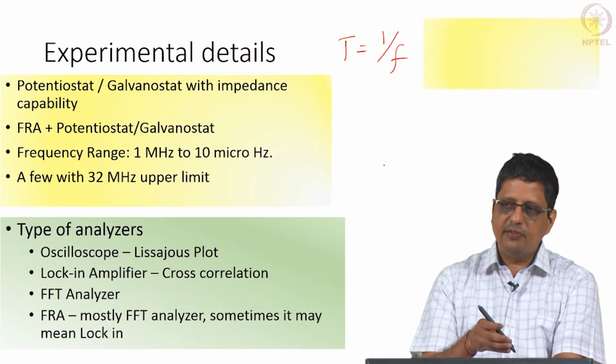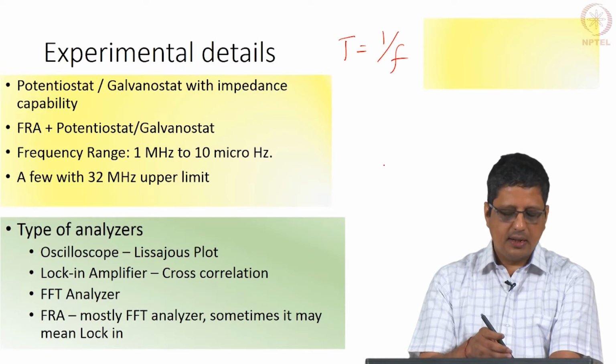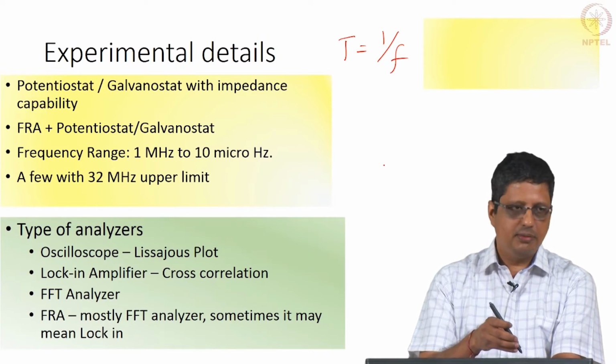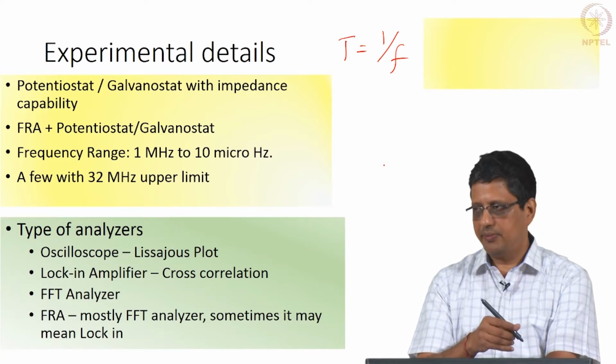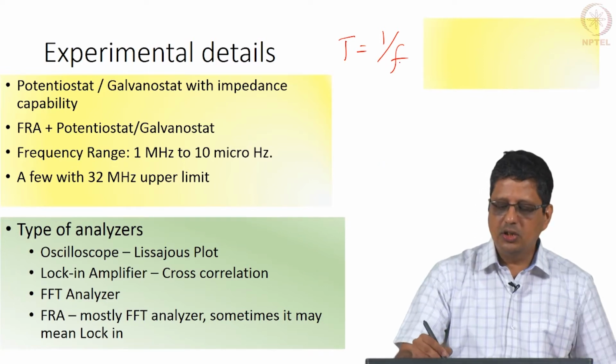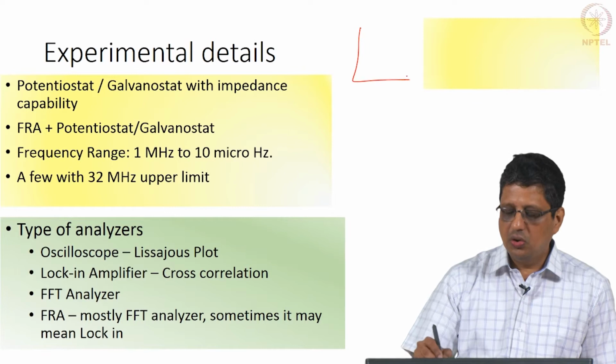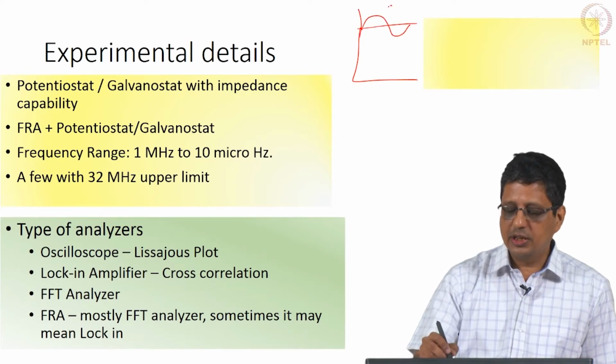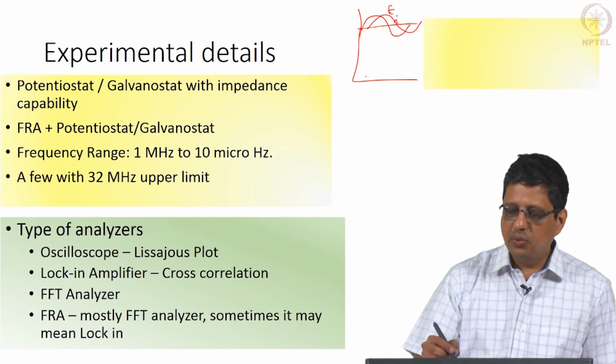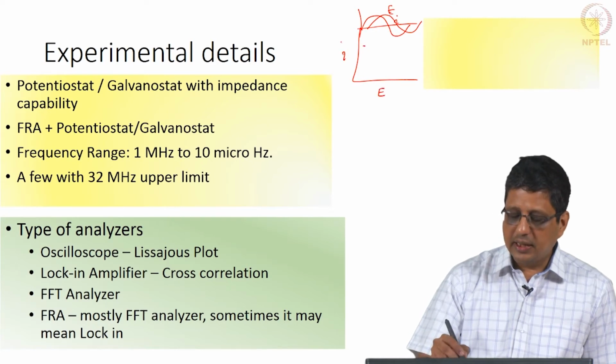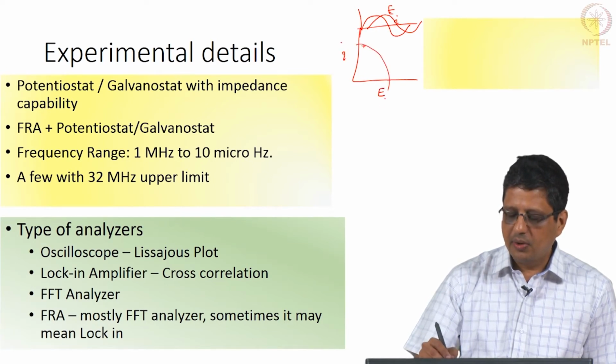There are different types of analyzers. One is called an oscilloscope. I do not think it is being used nowadays for this purpose. In the oscilloscope, at a given frequency, you apply a sinusoidal potential. You will also get current, which may have a phase difference, and you plot potential and current as a function of time.